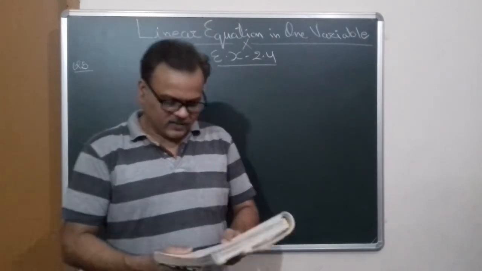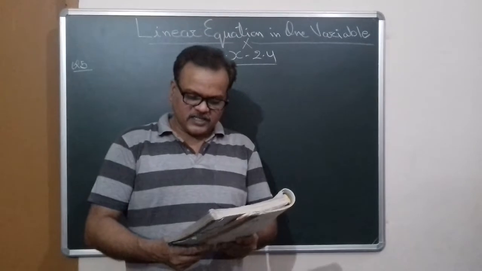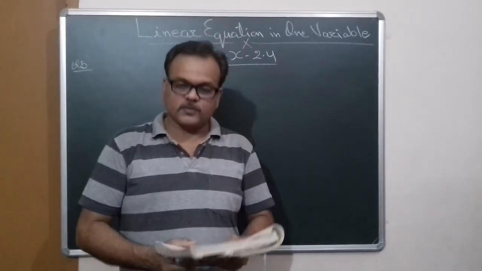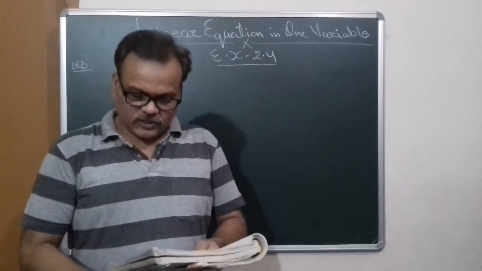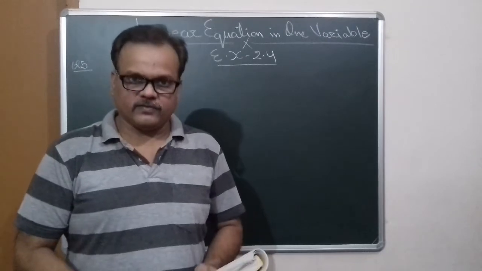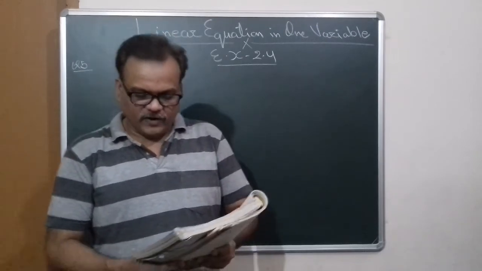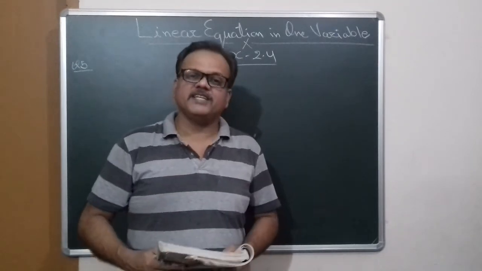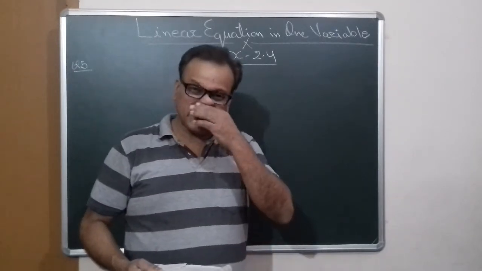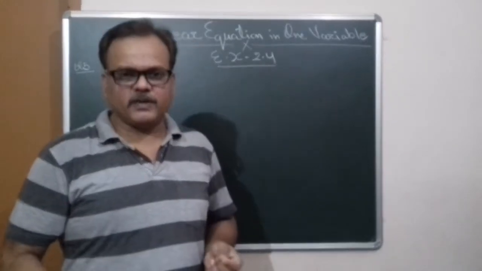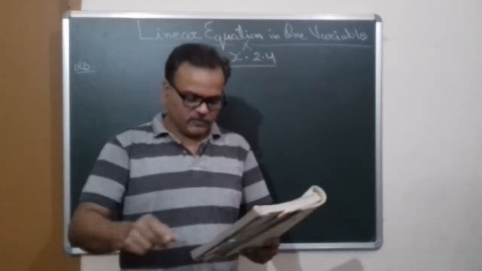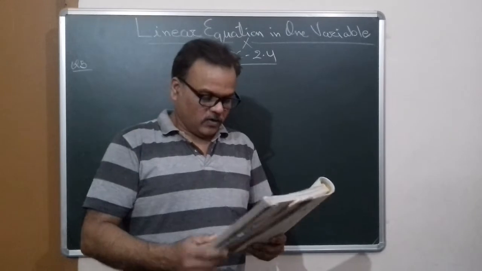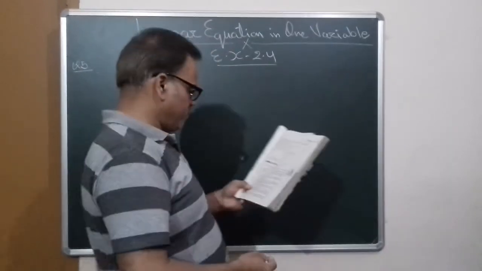Question number 5: Shobo's mother's present age is 6 times Shobo's present age. Shobo's age 5 years from now will be 1/3 of his mother's present age. What are their present ages? We have to find out the present ages of Shobo and his mother, and we have some relations. By working out these relations we will find them.